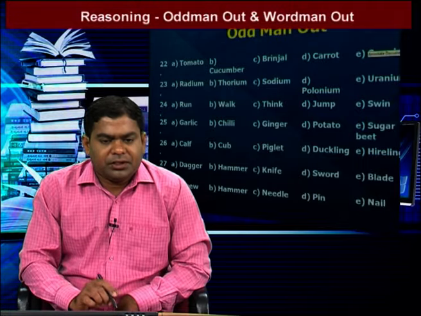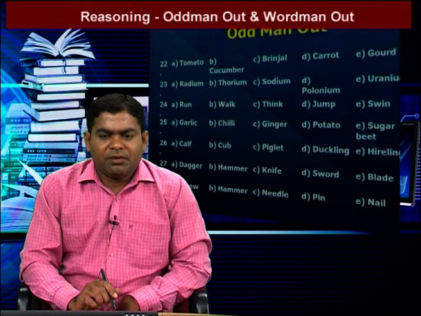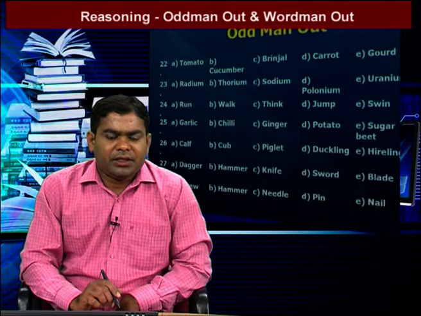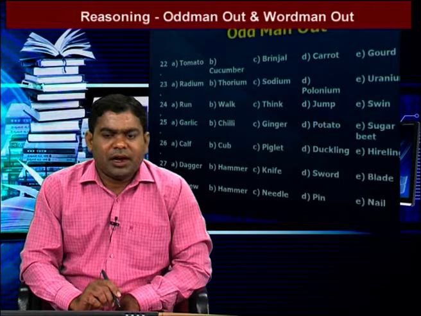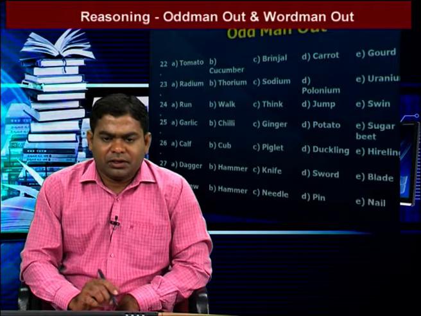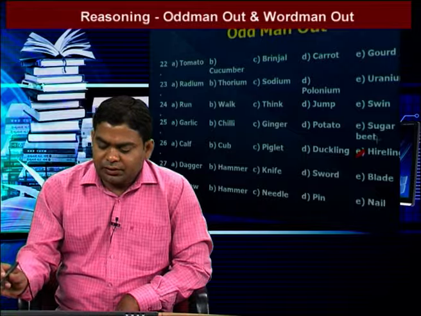We go to the next question. That one is calf, cub, piglet, duckling, yearling. So calf, cub, piglet, duckling, these are all the young ones of animals. So that's why these 4 are grouped. One is different. Yearling is an adult animal. So the answer is E.